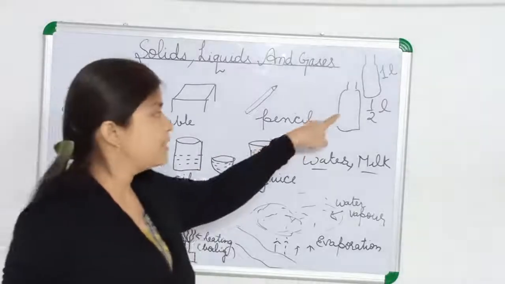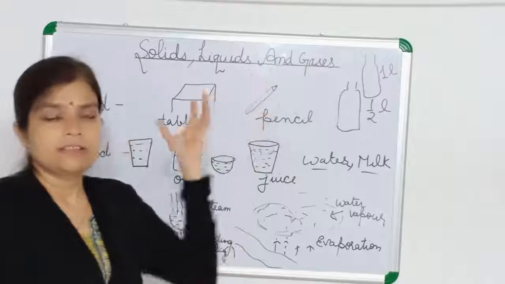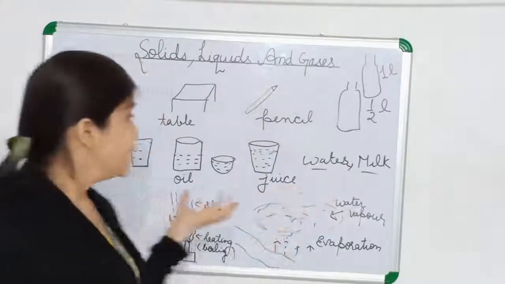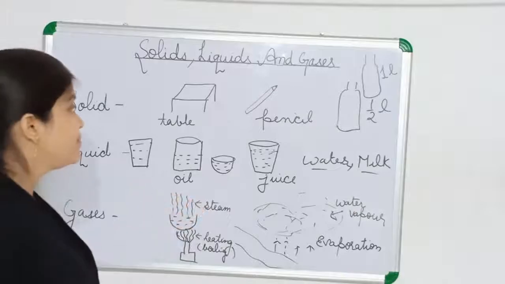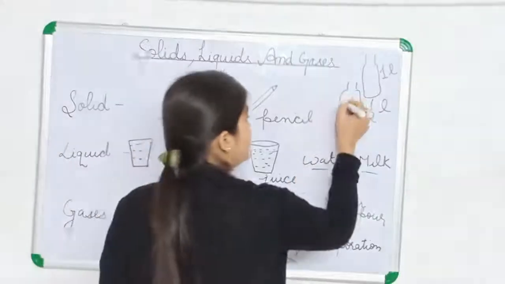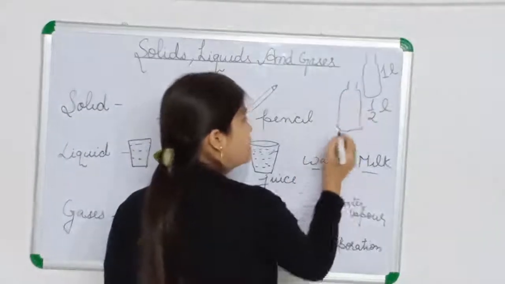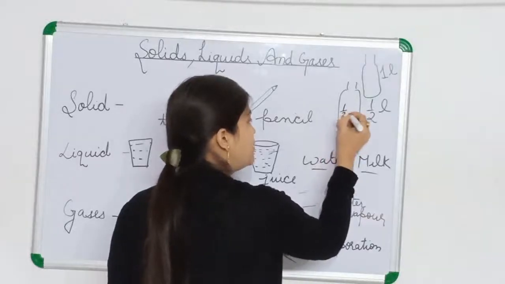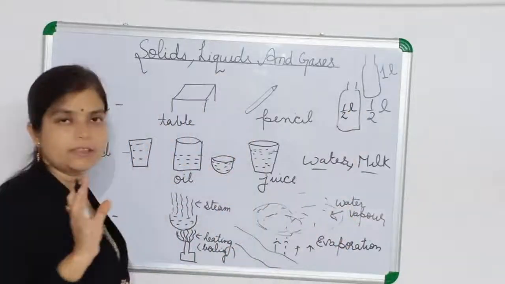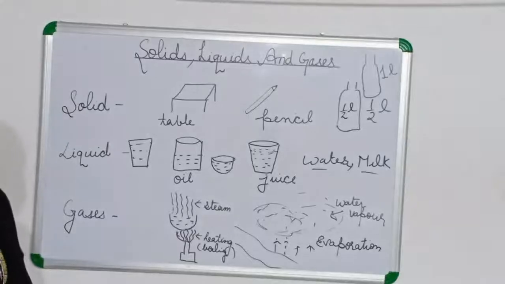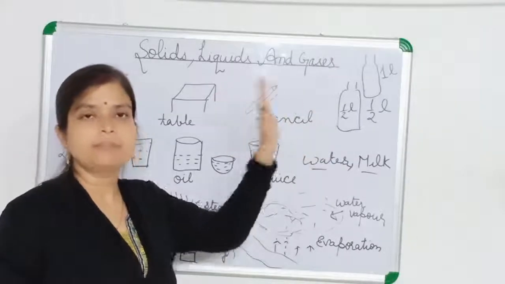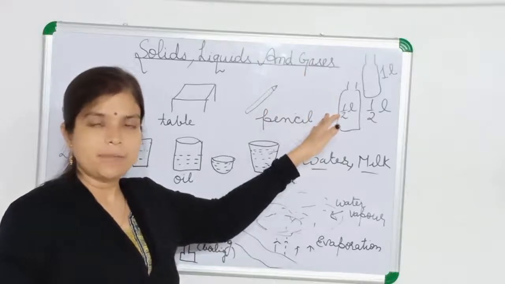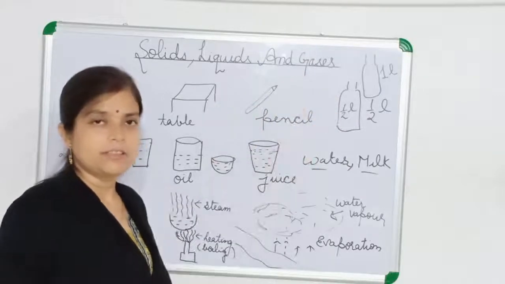If it is half liter capacity, then it will contain only half liter, okay. It will not be able to keep 1 liter of water in it. It is half liter capacity, so it will keep only half liter maximum, okay. More than half liter it can't keep in it.